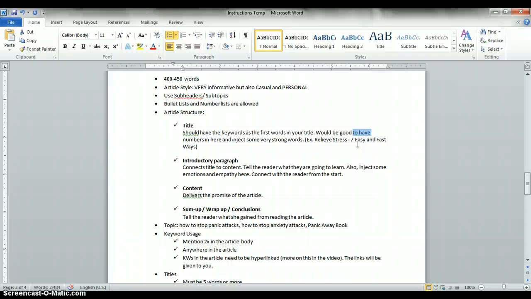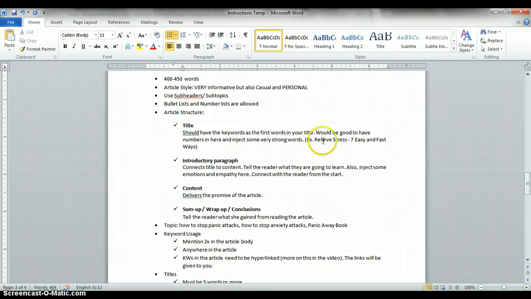I don't know why, but it is human nature, I guess, that if a number is there, they think the article would be easier to read. As opposed to, let's say your title is Relieve Stress in Easy and Fast Ways, right? It's not that convincing, it's not that interesting, as opposed to Relieve Stress, 7 Easy and Fast Ways. So in the reader's mind, hey, I can relieve stress in just 7 easy and fast ways.